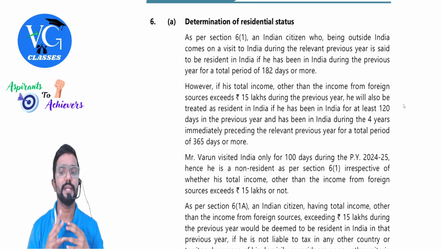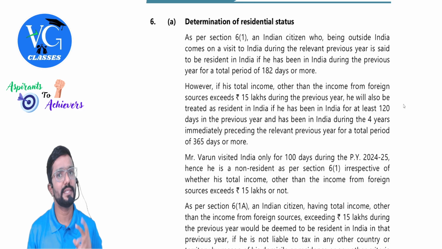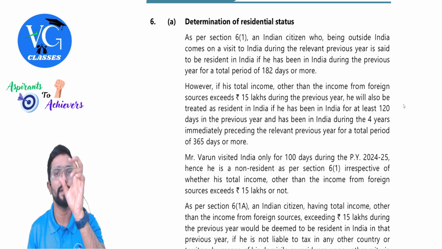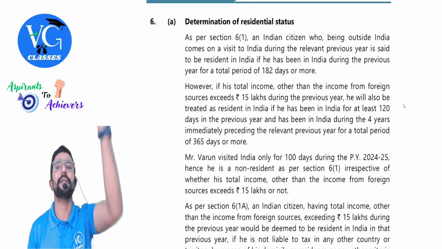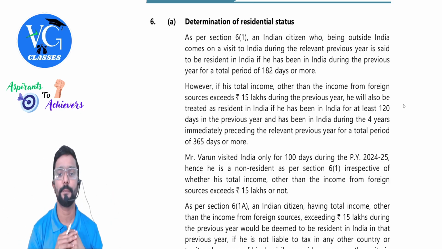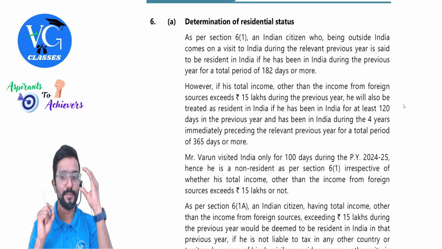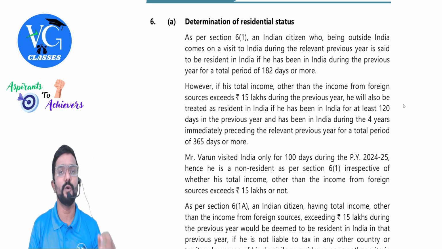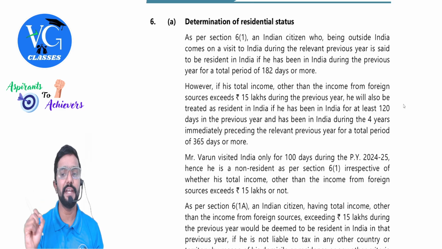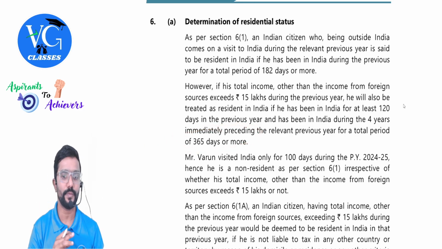However, if his total income other than the income from foreign sources exceeds 15 lakh during the previous year, then is second condition applicable? Yes, but as per the explanation, instead of 60 days, it is 120 days. 120 days along with 365 days. Both have to be satisfied. He will also be treated as resident in India if he has been in India for at least 120 days or more during previous year and has been in India during 4 years immediately preceding the relevant previous year for a total period of 365 days or more.